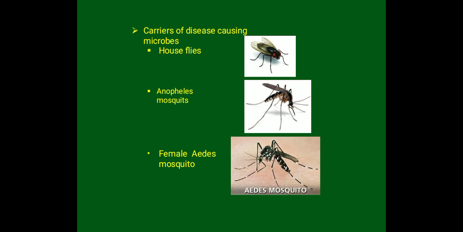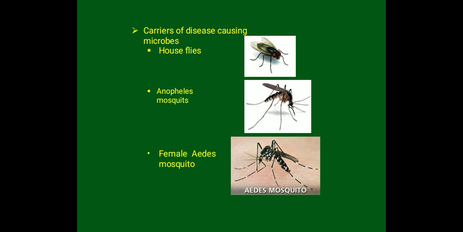Next carrier you can see is the Anopheles mosquito. Anopheles mosquito is a carrier actually. It is not a cause. Many times people ask how malaria happened, and say the mosquito bit them. Malaria is not caused by a mosquito. Malaria is caused by a microorganism called Plasmodium. Actually, this mosquito carries this parasite Plasmodium and it enters through your blood. So the mosquito bites, and the Plasmodium enters your body.